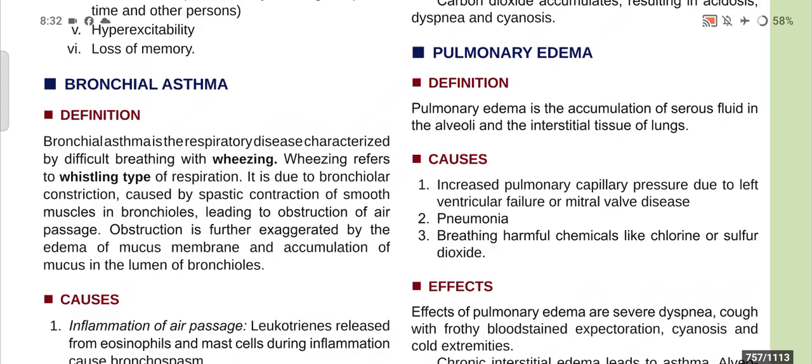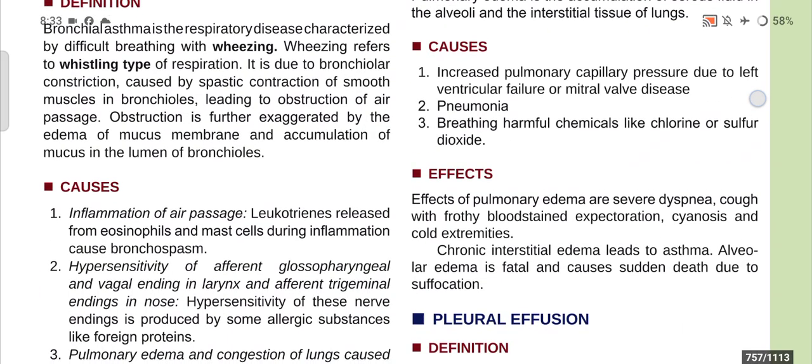Now, the causes of pulmonary edema: number 1, increased pulmonary capillary pressure due to left ventricular failure or mitral valve disease. Number 2, pneumonia. Number 3 is breathing harmful chemicals like chlorine or sulfur dioxide.